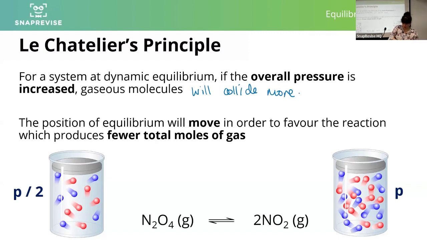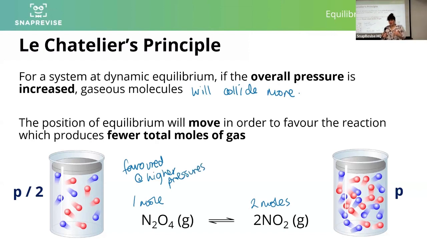So what have we got here? We've got 1 mole on the left-hand side. We've got 2 moles in total on the right-hand side. So fewer moles are favoured at higher pressures, and more moles are favoured at lower pressure because they're going to try to expand to fill the space.